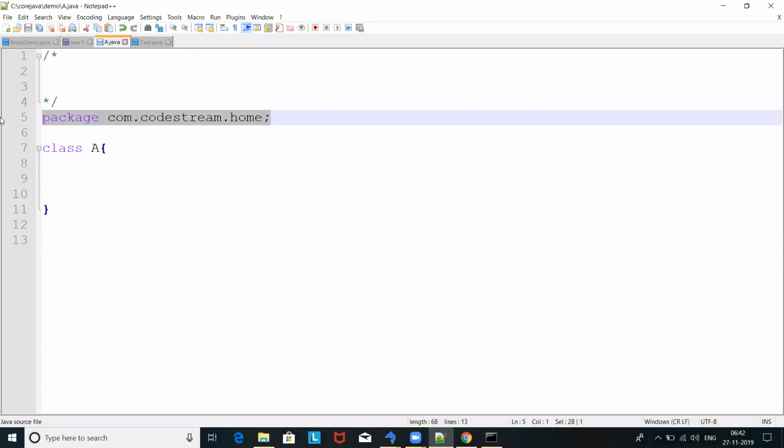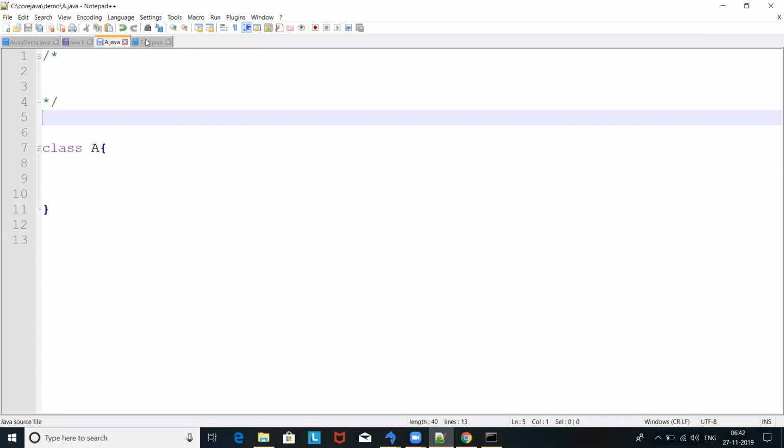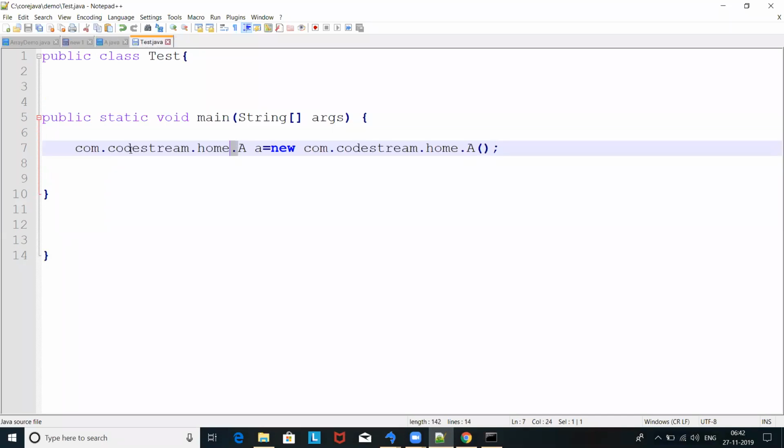If you don't do that, if I simply compile without all those things, javac A.java now compiles successfully, and test.java, I'm not going to use all those things. So now there won't be any issue.